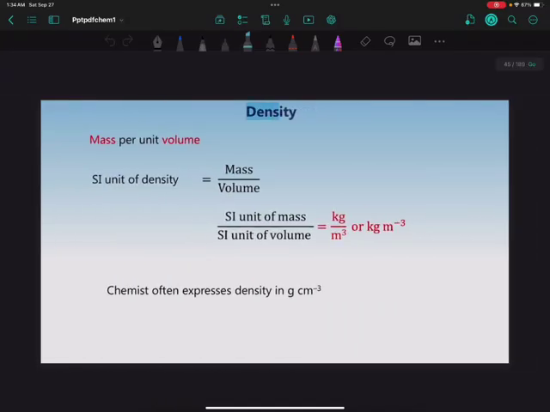Now let's learn what density is. Density is mass per unit volume. The SI unit of density is mass upon volume. Mass is in kg, volume is in m cube, so we can write kg m to the power minus 3.